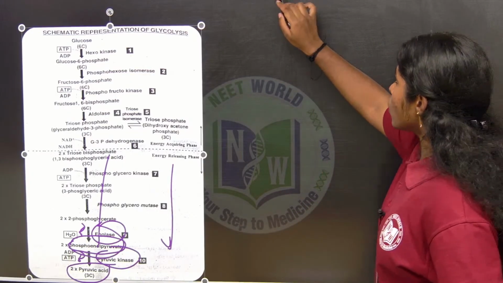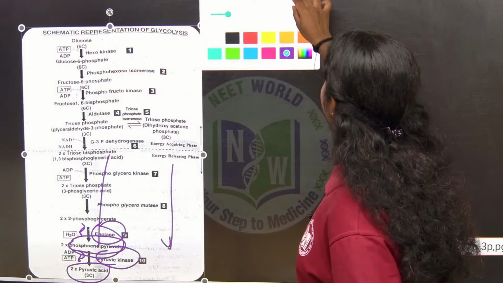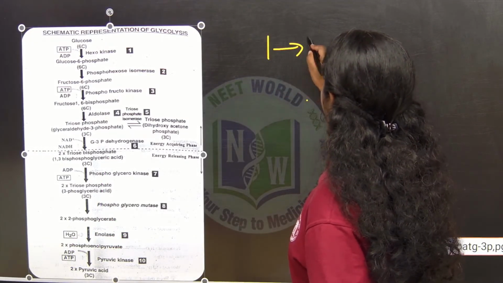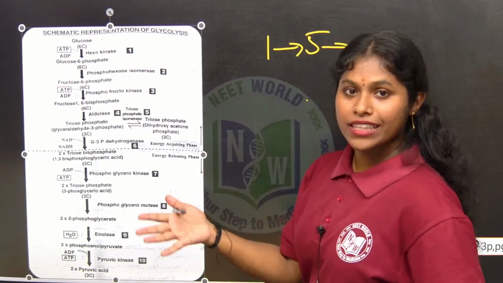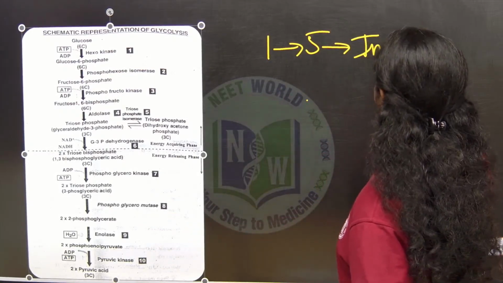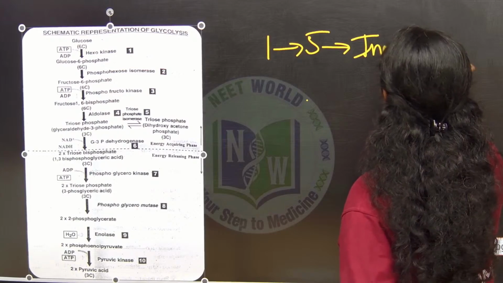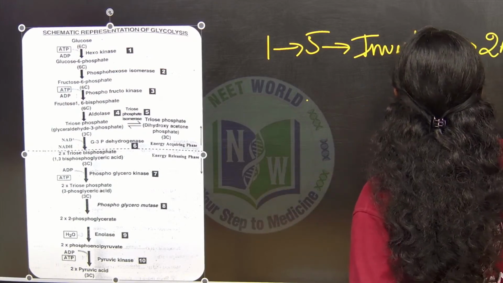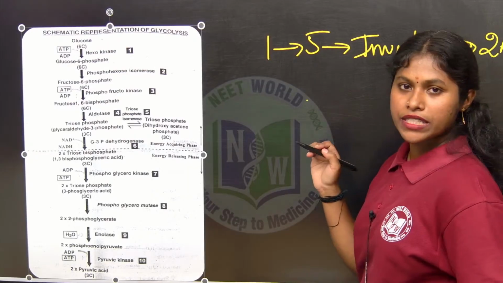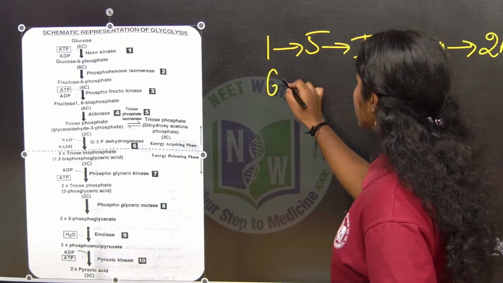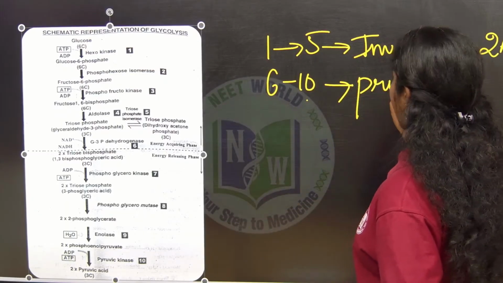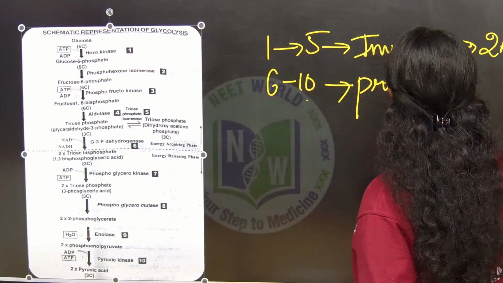Let's see. In the investing phase, in steps 1 to 5, we invested ATP. How many ATPs did we invest? 2 ATPs are invested. In steps 6 to 10, how many ATPs are produced? In the profit phase, we got 2 ATPs.